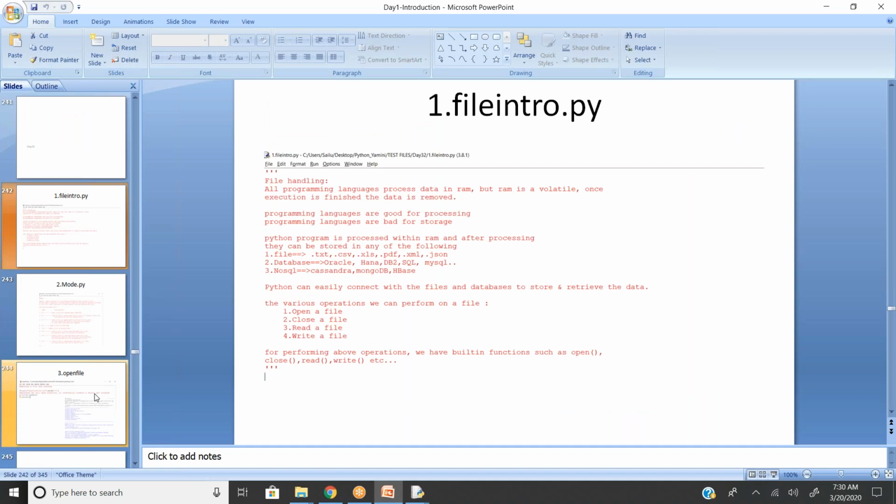Till now, whatever you learned using a list or anything was just for understanding the concept. But in reality, we are going to work with files which have a number of rows and columns. In all programming languages, data is processed in RAM, but RAM is volatile. Once the execution is finished, the data is removed.